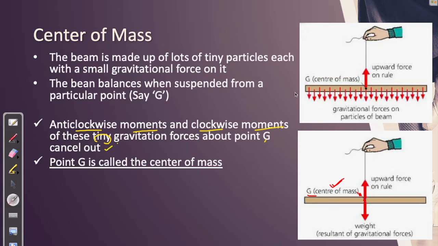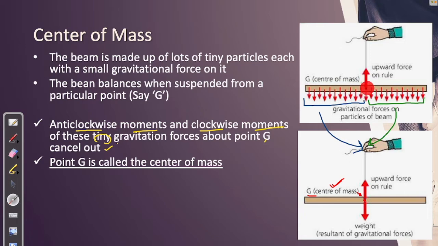They are cancelling out. If you sum up all the anti-clockwise moments and if you sum up all the clockwise moments, they are equal and opposite. The blue line here represents all the anti-clockwise moment. It is equal and opposite to the green clockwise moment. They are cancelling out, so therefore the rod is in equilibrium. And the point G is called the center of mass.